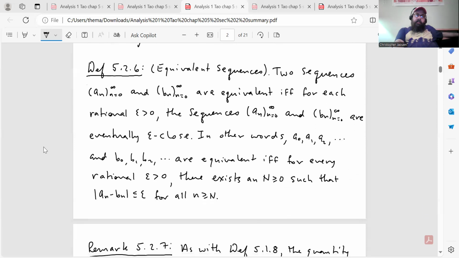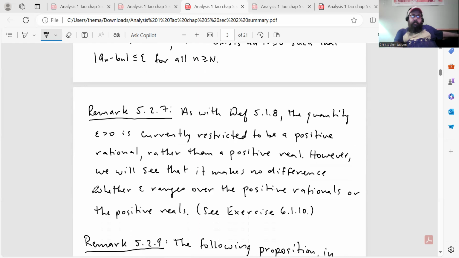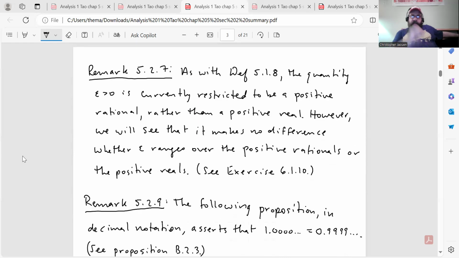All right, and that leads us to the definition of what we mean by equivalent sequences. So this is definition 5.2.6. Two sequences a_n and b_n are equivalent if and only if for each rational epsilon greater than 0, the sequences a_n and b_n are eventually epsilon close. In other words, a_0, a_1, a_2, ... and b_0, b_1, b_2, ... are equivalent if and only if for every rational epsilon greater than 0, there exists a capital N greater than or equal to 0, such that the distance between a_n and b_n is less than or equal to epsilon for all n greater than or equal to capital N. If that's the case, then we say that the two sequences are equivalent. That'll be important when we start talking about equivalent Cauchy sequences.